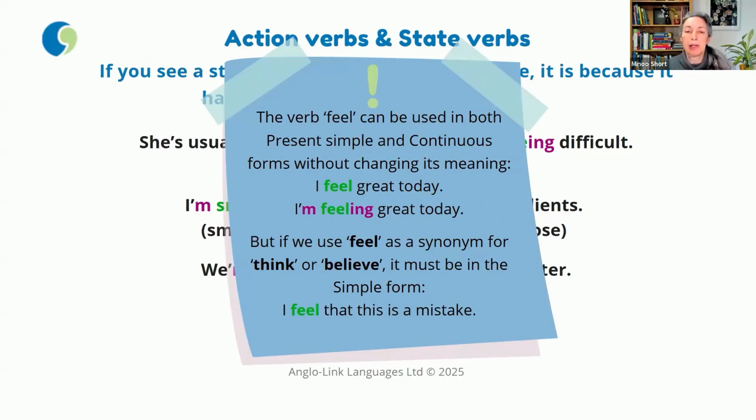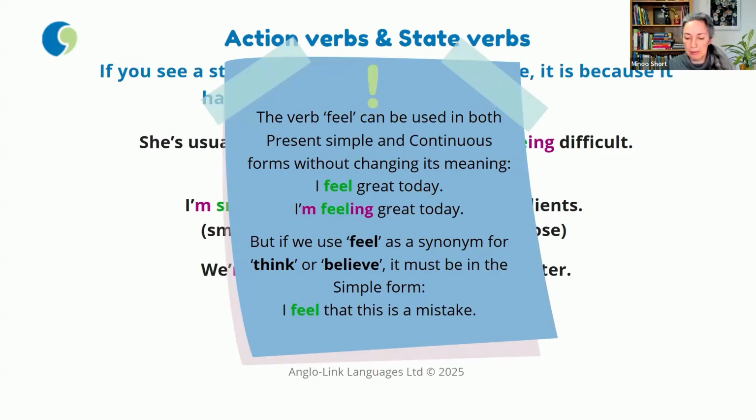But be careful that feel is also a synonym for think or believe, giving your opinion. And in that context is always a state verb, so it has to stay in the simple form. So it's I feel, like I think, I feel, I believe. That's a state, it's a mental state, it's an opinion, never continuous. I feel that this is a mistake, for example.